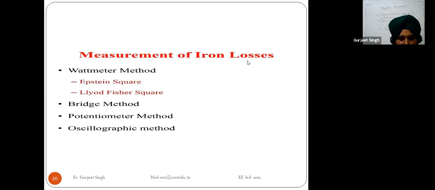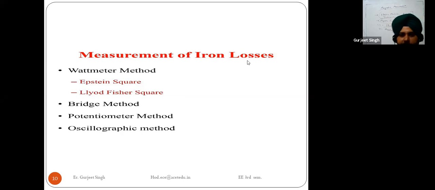There are different methods to measure these losses. First the wattmeter method, then the bridge method, the potentiometer method, and the oscillographic method. These are the different methods used to find out the iron losses. Iron losses are of two types: first the eddy current losses, second the hysteresis losses.